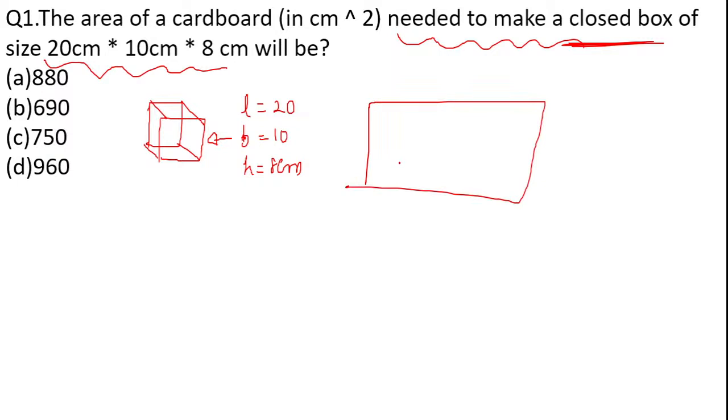First we have to make a box out of the cardboard, and in that box made out of the cardboard, we have to enclose these small boxes of the given dimension. So what are they asking? Basically they are asking how much will be the area of the cardboard required to enclose this particular box of given dimensions.